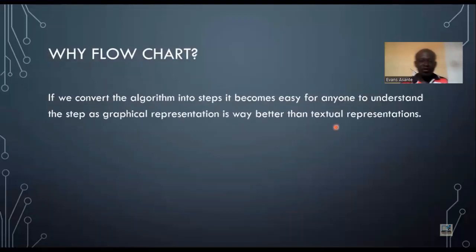Okay, let's move on. Why flowchart? If you convert the algorithms into steps, it becomes easy for anyone to understand the steps in a graphical representation. And students used to say the graphical representation is better than textual representation. I like textual representation, but you people normally want to see it, feeling, that is why you normally like watching everything in the form of movie.